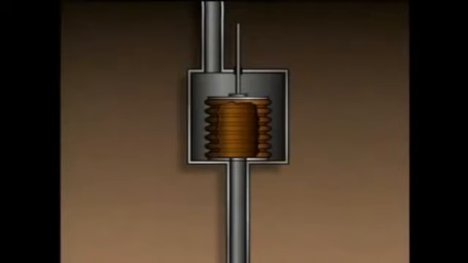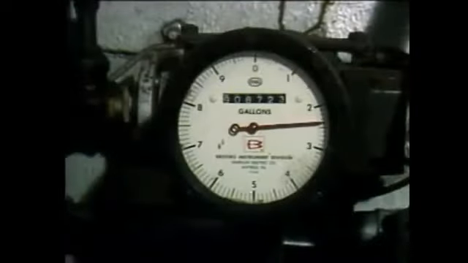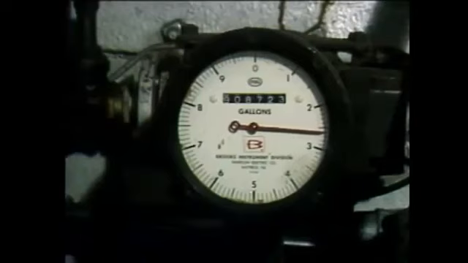A bellows can also be set up to measure the difference between two pressures. Here, the bellows measures the difference between the pressures that are applied at the bottom of the chamber and the top of the chamber. In a fluid system, it's often necessary to determine how much fluid is used, moved, or produced. To provide this information, different types of flow measurement devices are used.